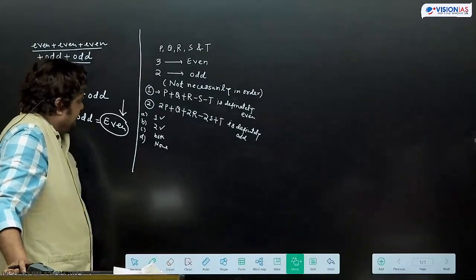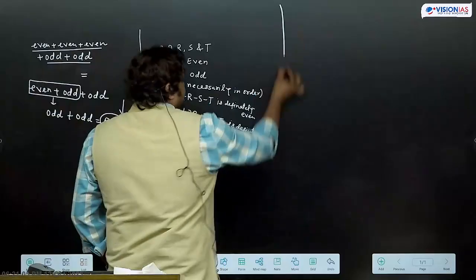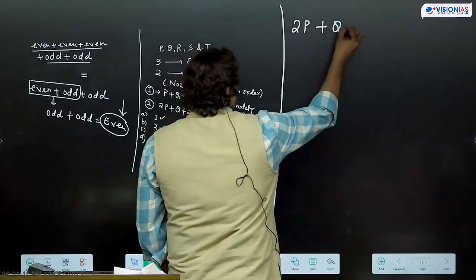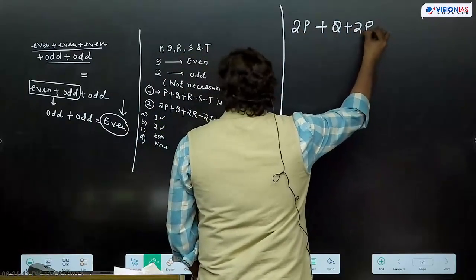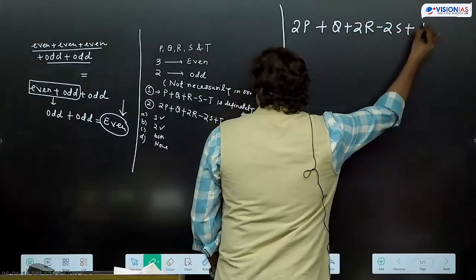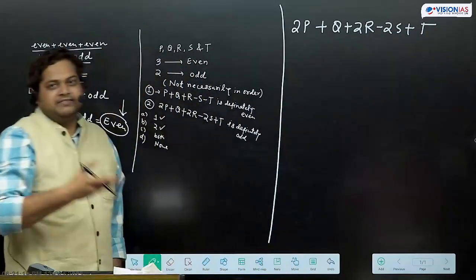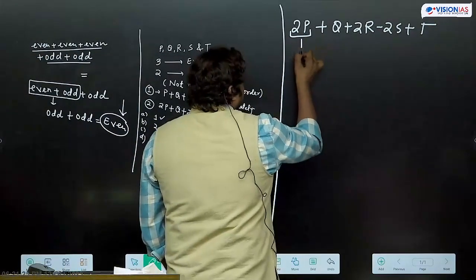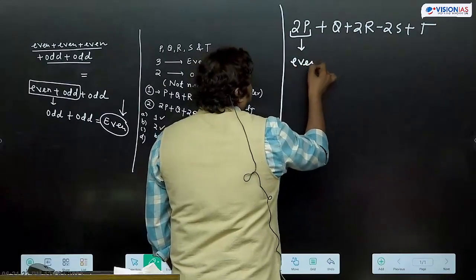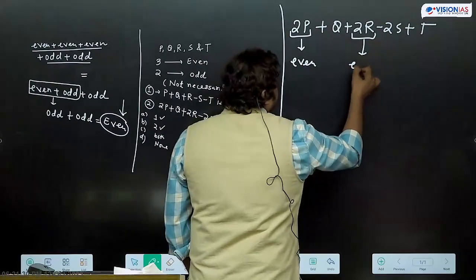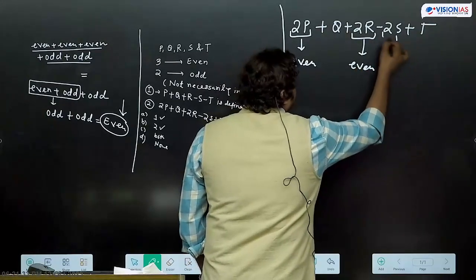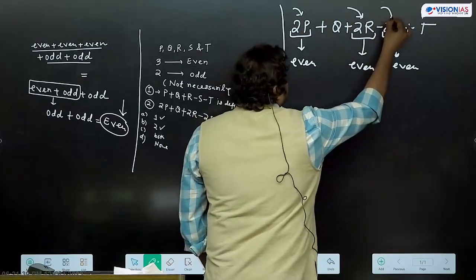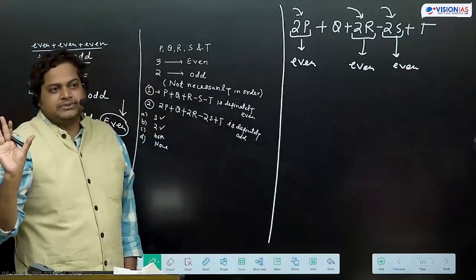We'll take the second statement. Second statement में 2p plus q plus 2r minus 2s plus t. We have 3 even and 2 odd numbers, but here we can see that this is even, this is even, this is also even. So 3 terms we are getting even. 3 terms, not PQRS.